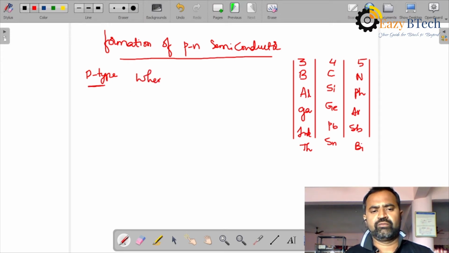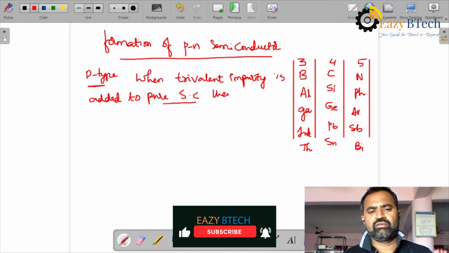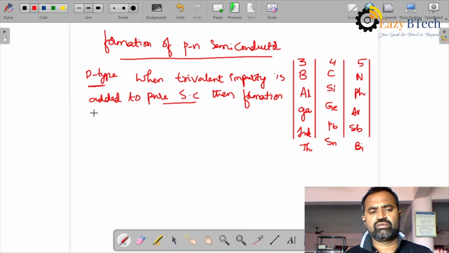When trivalent impurity is added to a pure semiconductor, then the semiconductor formed is known as P-type.